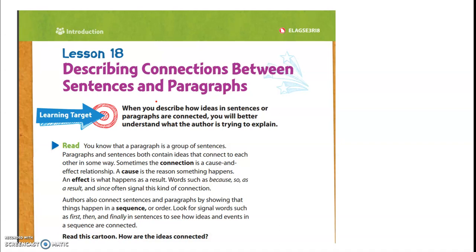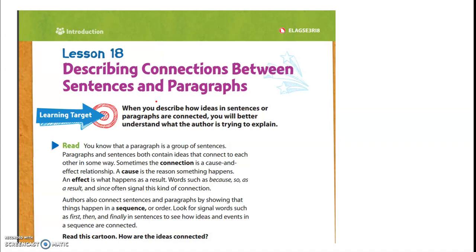Let's read. You know that a paragraph is a group of sentences. Paragraphs and sentences both contain ideas that connect to each other in some way. Sometimes the connection is a cause and effect relationship. A cause is the reason something happens. An effect is what happens as a result. Words such as because, so, as a result, and since often signal this kind of connection.